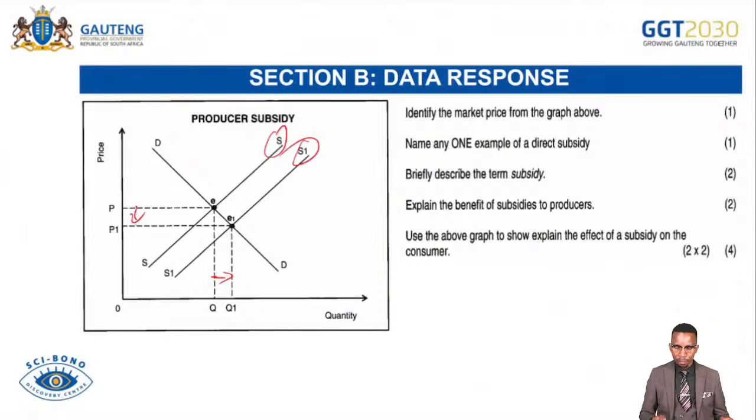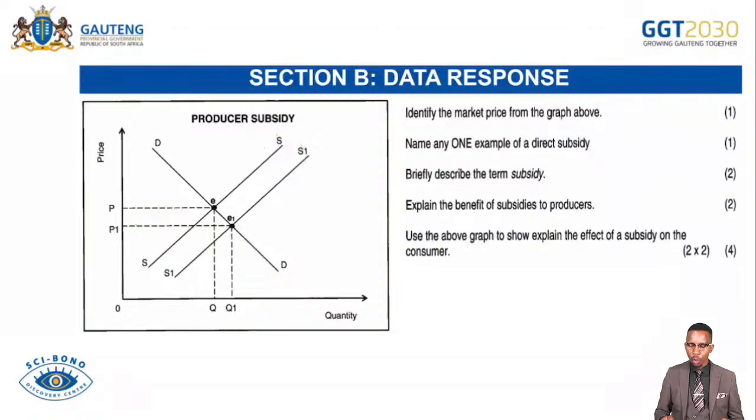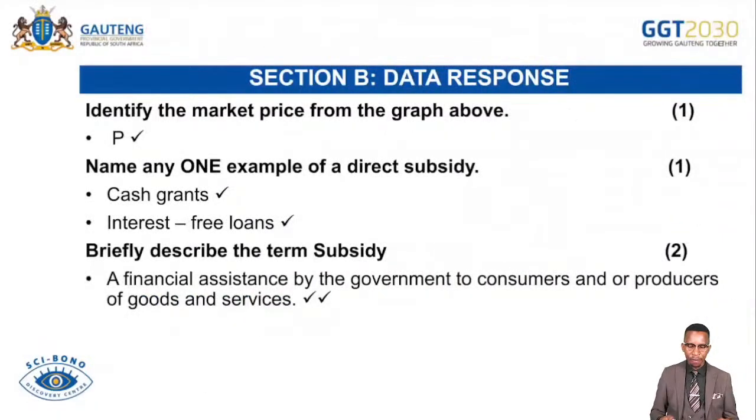Then here are the questions. Identify the market price from the graph above. Name any one example of direct subsidy. Briefly describe the term subsidy. Explain the benefit of subsidies to producers. Use the above graph to show and explain the effect of subsidy on the consumer. Let's check. Identify the price from the graph above, the market price, that is P, and then name any one example of direct subsidy, that's a cash grant, and then interest, which is free loans.